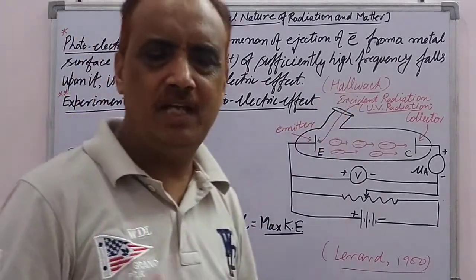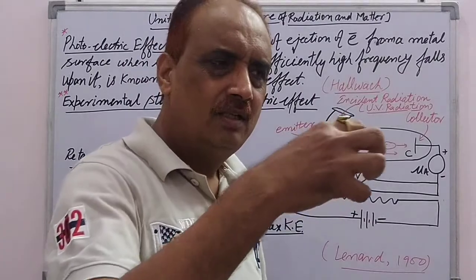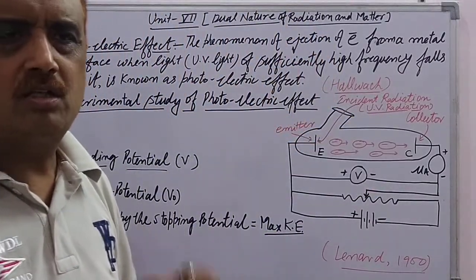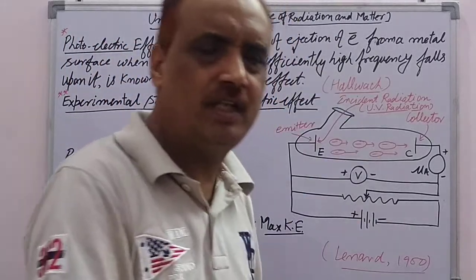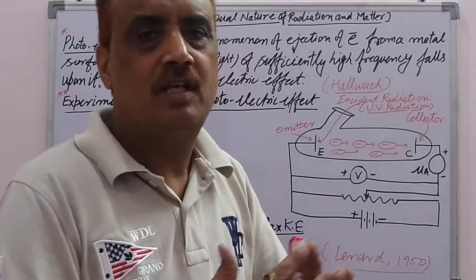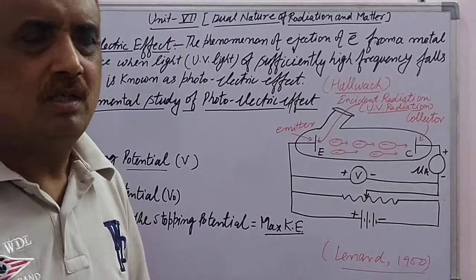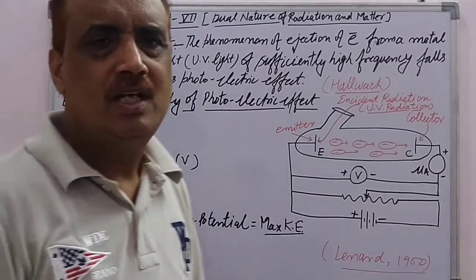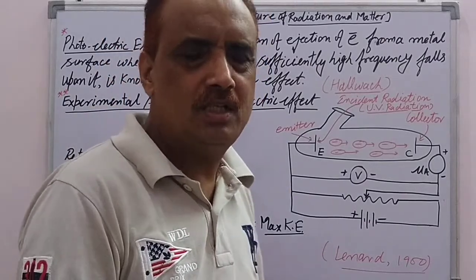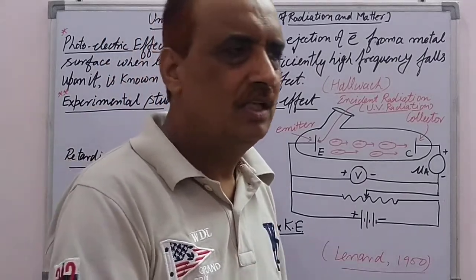Hallwachs gave an idea that when radiation, meaning ultraviolet radiation, is incident on the metal surface, the metal loses its negative charge, so electrons are ejected, and such a phenomenon is known as the photoelectric effect.